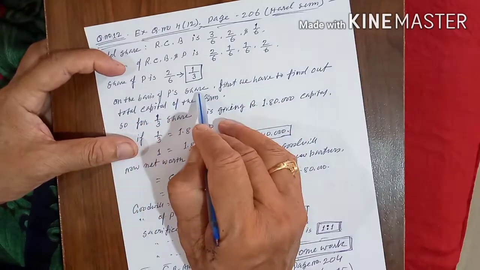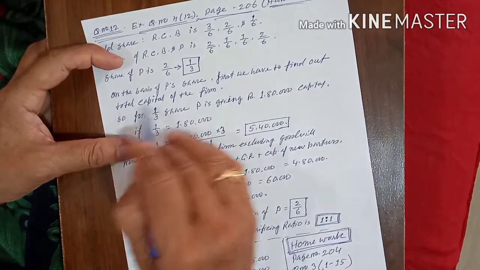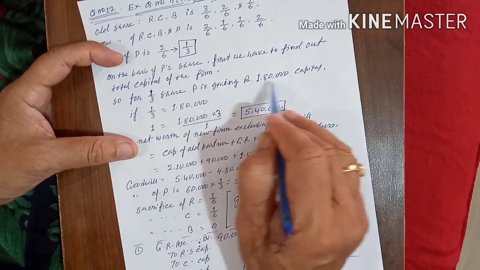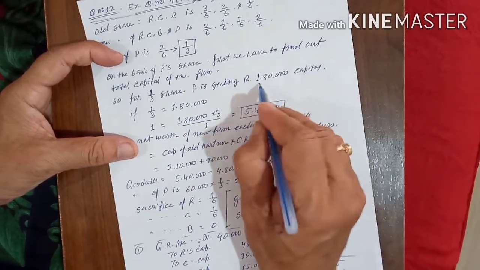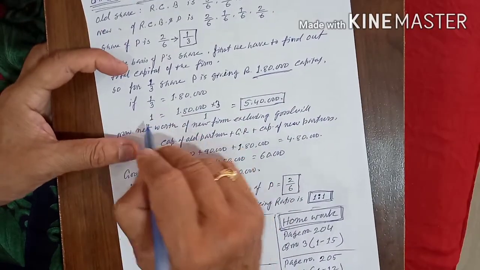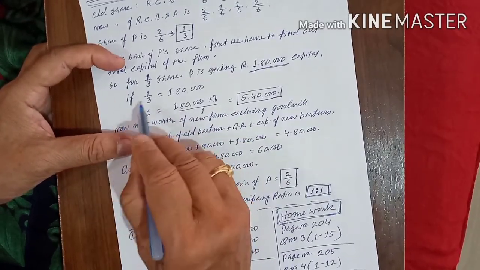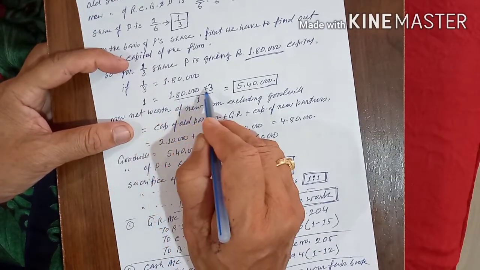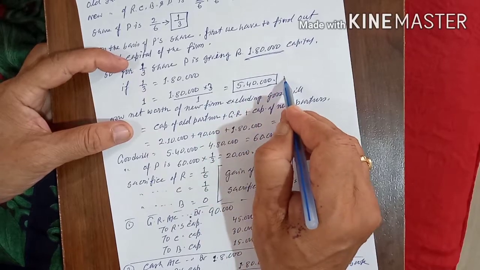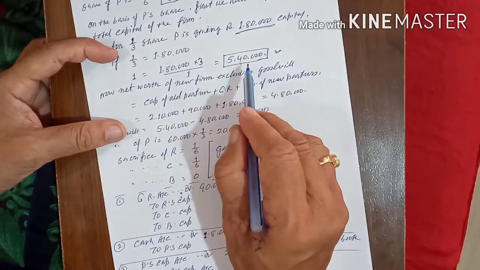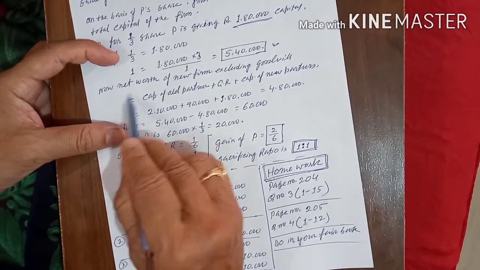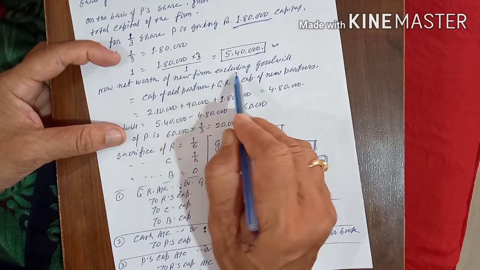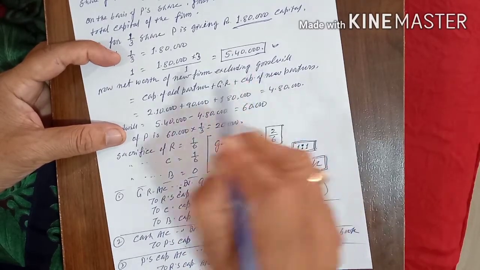Now on the basis of P's share, first we have to find the total capital of the firm. For a 1/3 share, P is giving 1,80,000. So what is it for 1, meaning the whole? If 1/3 is equal to 1,80,000, then 1 will be 1,80,000 multiplied by 3, which comes to 5,40,000. 5,40,000 is the total capital. Now you find the net worth of the new firm excluding goodwill.